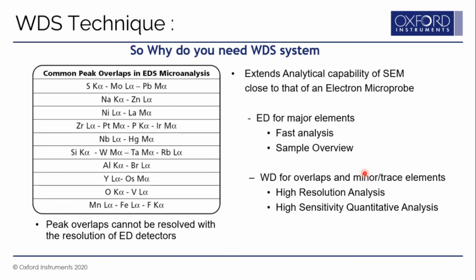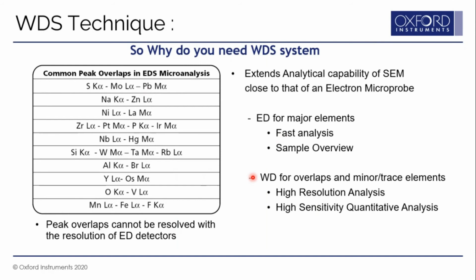Why do you need the WDS detector on the SEM when you have the EDS detector? You still need WDS because there are some overlaps which the EDS detector cannot resolve. For example, you have sulfur K alpha overlapping with moly L alpha or even the lead M line. Like that, there are many overlaps which the EDS detector cannot resolve. So you need an EDS detector on the SEM mainly for very fast analysis of the major elements, and you get a much broader overview of the content of the sample.